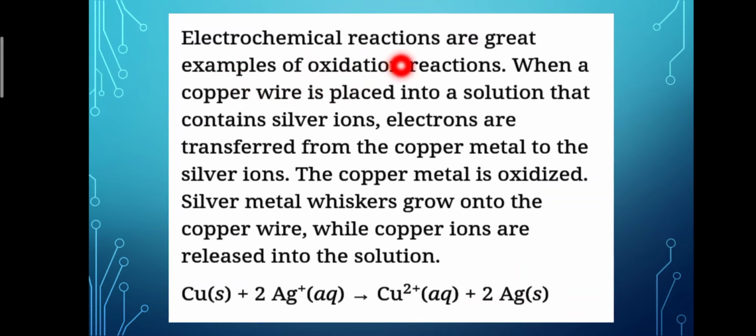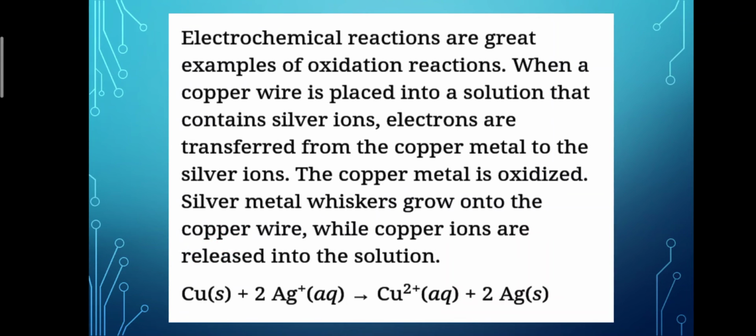Electrochemical reactions are great examples of oxidation reactions. When a copper wire is placed into a solution that contains silver ions, the electrons are transferred from the copper metal to the silver ions. The copper metal is oxidized. Silver metal whiskers grow on the copper wire, while the copper ions are released into the solution.